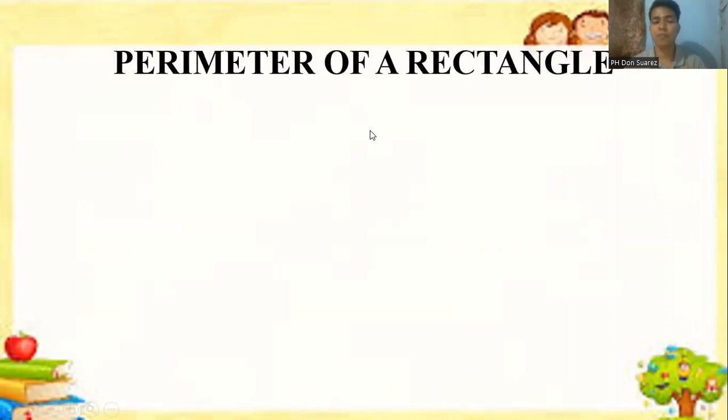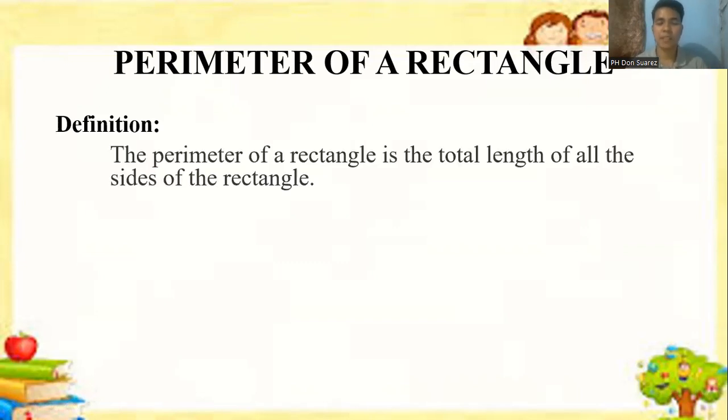Let's proceed now to the perimeter of a rectangle. Now, we have already defined what is a perimeter and what is a rectangle. How about the perimeter of a rectangle? Okay. The perimeter of a rectangle is the total length of all the sides of the rectangle. So you are going to add the measurements of the 2 lengths and the 2 widths.